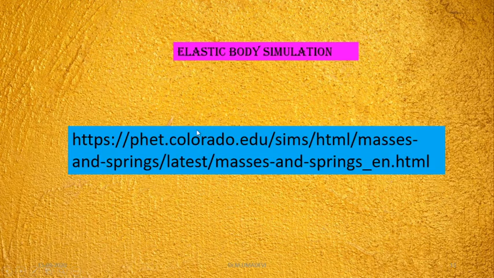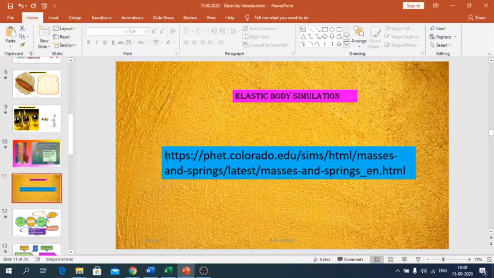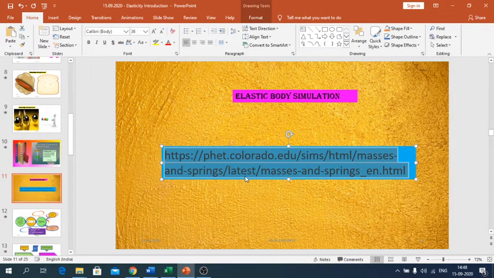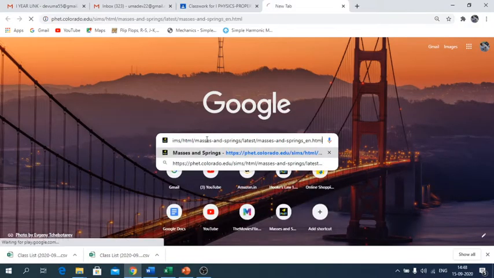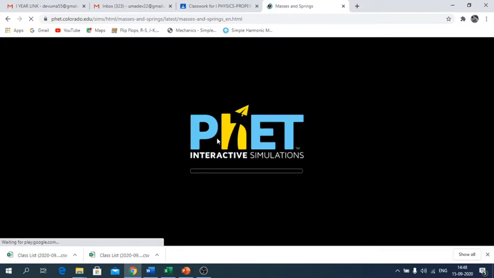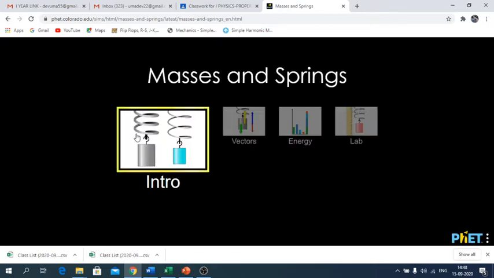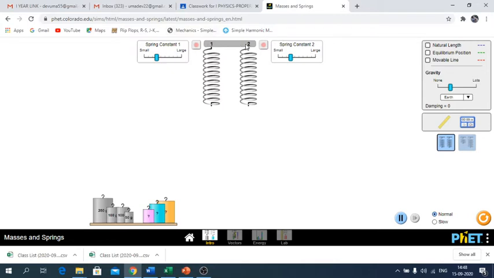Then here I have given the link for elastic body simulations. I'll show you. Wait for a second. Here it is getting loaded. See here, the spring is attached. Two springs are attached in the stand.